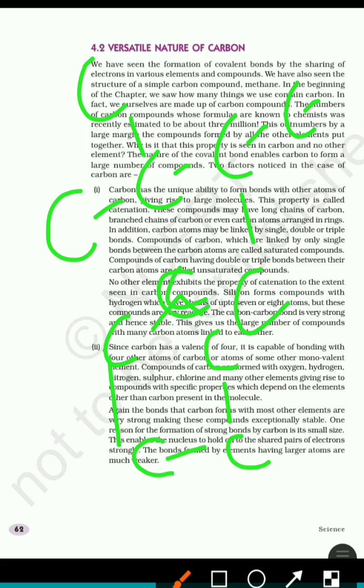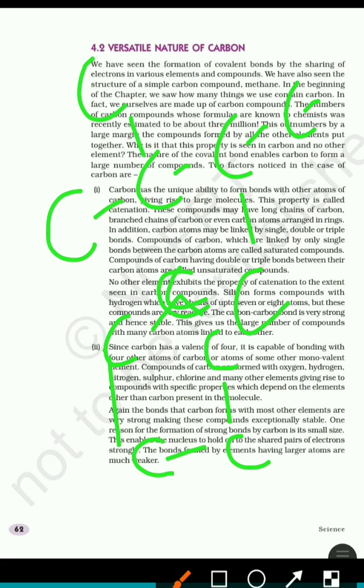It can form a linear chain of carbon, branch chain, or cyclic structure. With this, carbon atoms may be linked by single covalent bond, double or triple covalent bond. We know what single, double and triple covalent bonds are. So carbon can form a number of structures due to this catenation property.